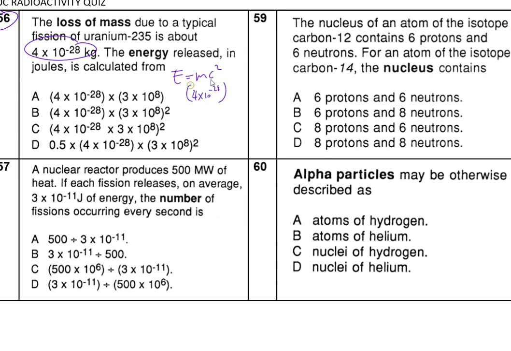What is c squared? c squared is the speed of light squared. So therefore the answer is going to be B.